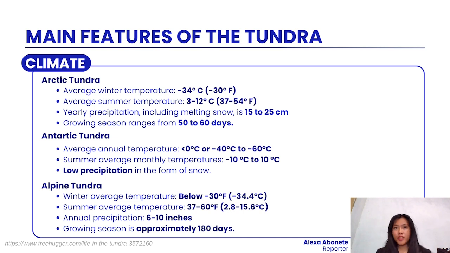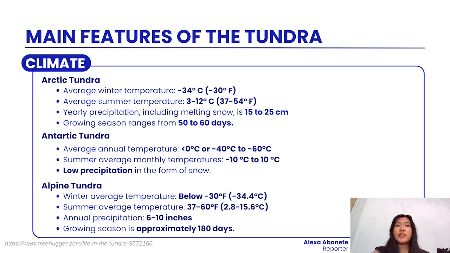Now we'll be discussing the different features of the biome tundra, and that includes the climate, topography, and elevation of this biome. First, let's focus on the climate. Climate refers to weather conditions prevailing in an area over a long period of time. For the Arctic tundra, it has an average winter temperature of negative 34 degrees Celsius. For the summer temperature, it has 3 to 12 degrees Celsius. When it comes to its precipitation, it has 15 to 25 centimeters, including the melting snow. And for the growing season, it ranges from 50 to 60 days.